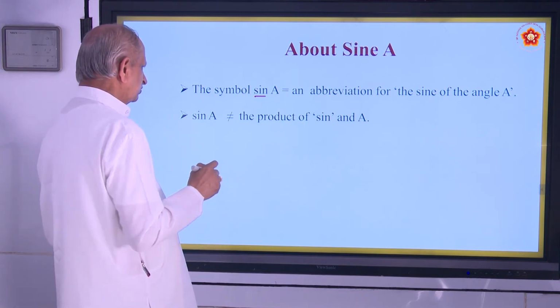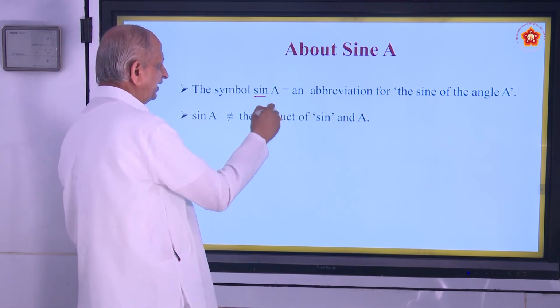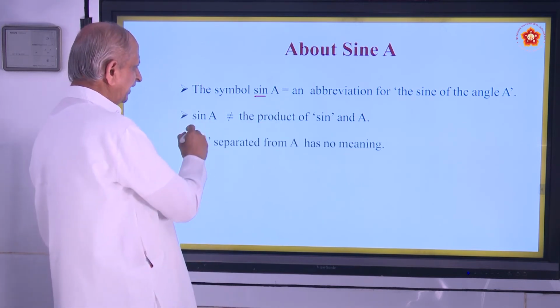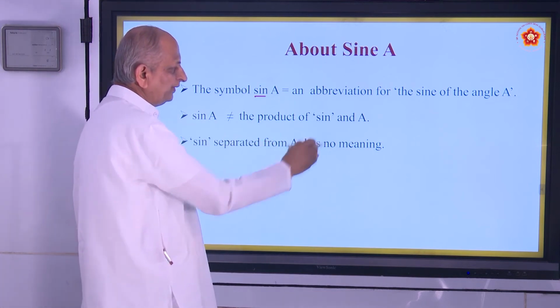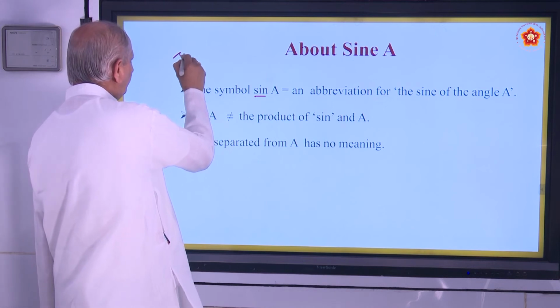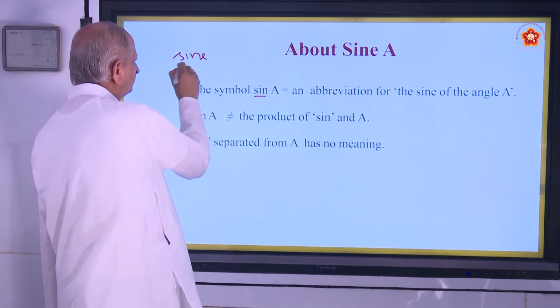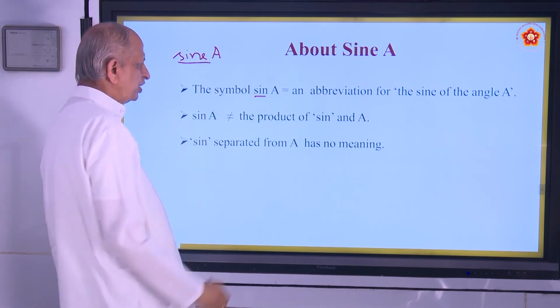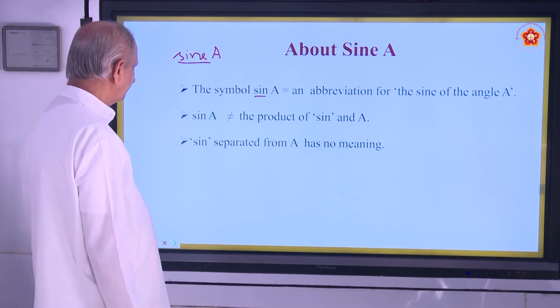So you should not say that sine and A should be multiplied. And sine separated from A has no meaning. Only when it is attached to A does it have a ratio and a meaning.